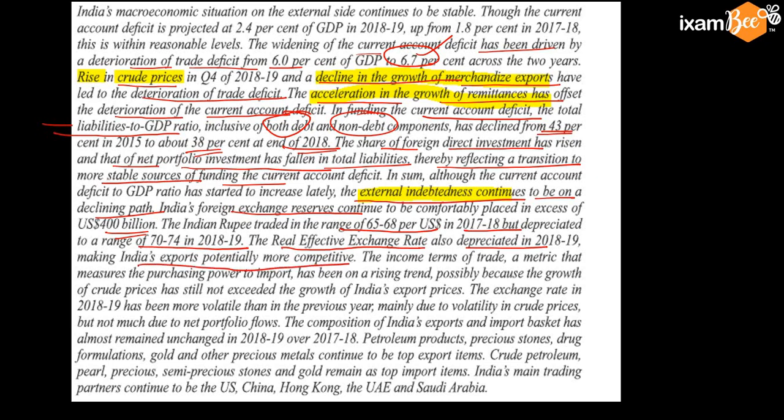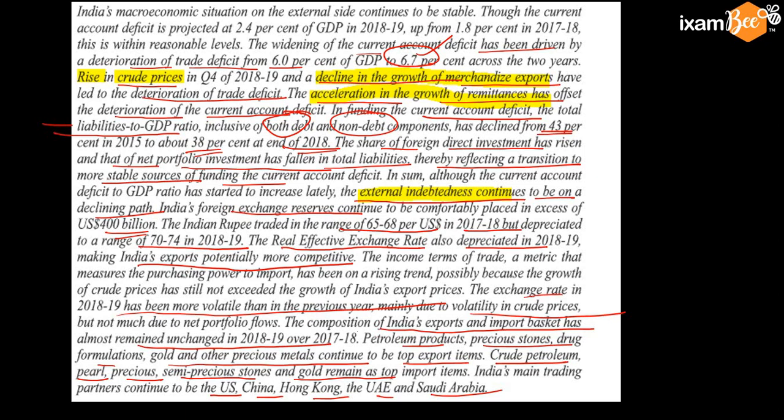Making India's export more competitive. The composition of India's export and import basket has remained unchanged. Petroleum product, precious stone, drug formulation, gold and other precious metal continue to be in the top export item. Crude, petroleum, pearl, precious, semi-precious stone and gold remains as top import items. Among the trading partner, US, China, Hong Kong, UAE and Saudi Arabia are major ones.